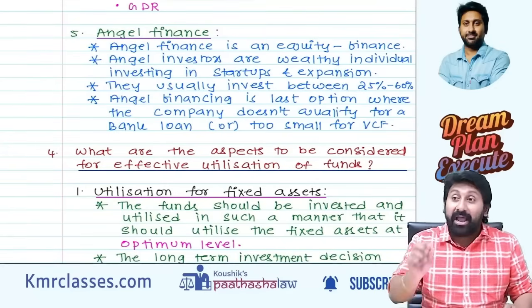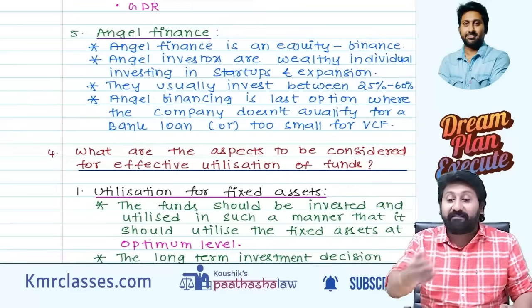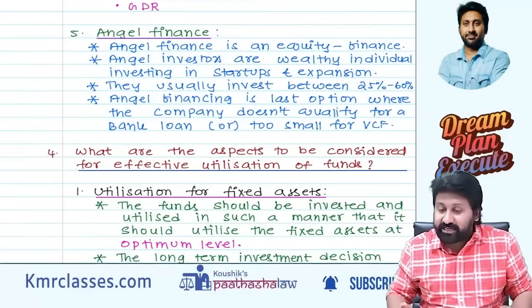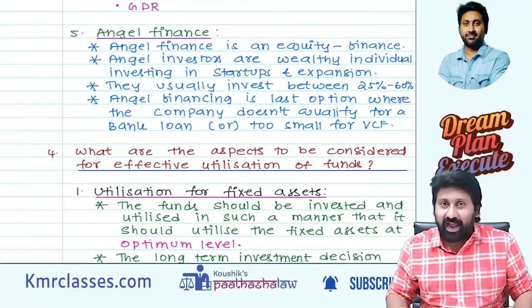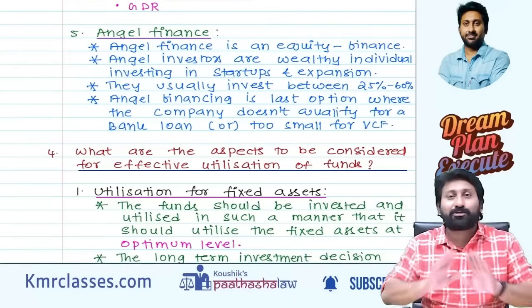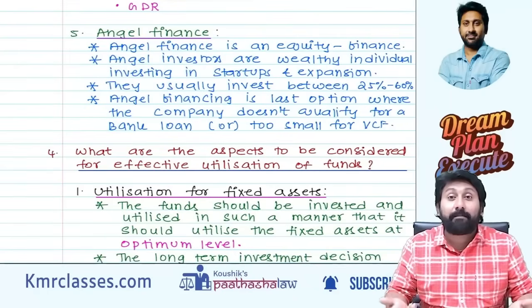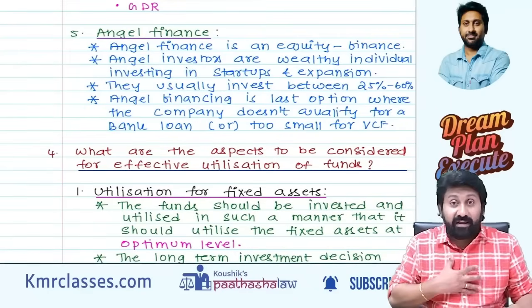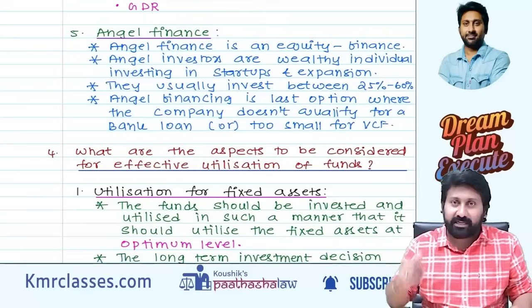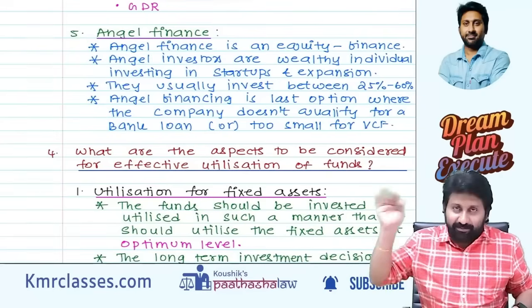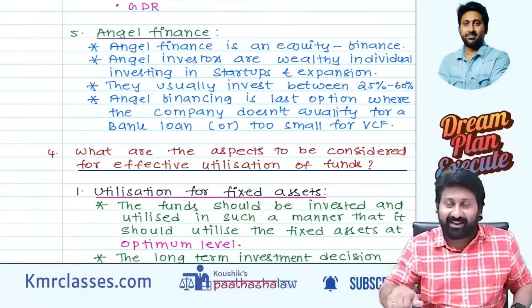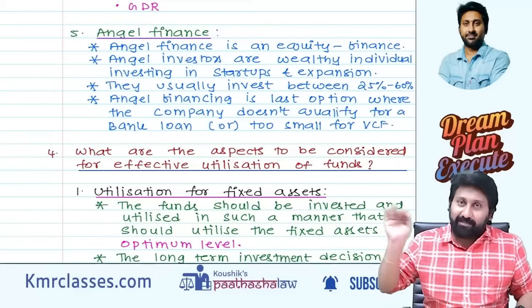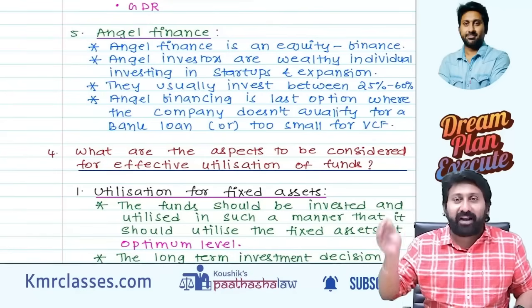Because banks are not giving them loans, as they are very new to the market. See, I started my company yesterday and went for a bank loan today. Banks won't give me the loan because I don't have any past track record. But I am a very good person. I came from IIMs, I am a chartered accountant, a qualified company secretary, a qualified cost accountant.